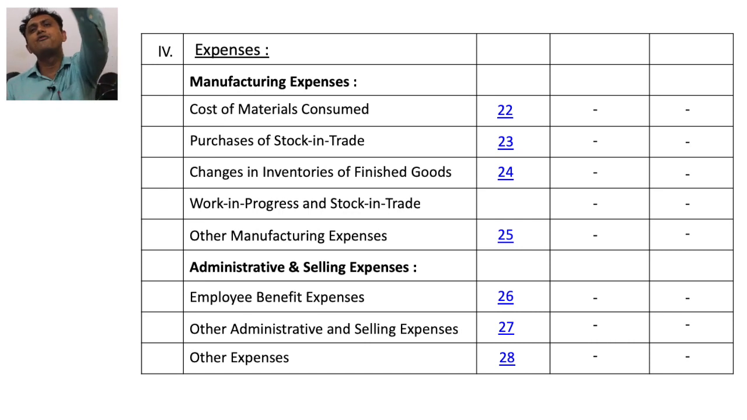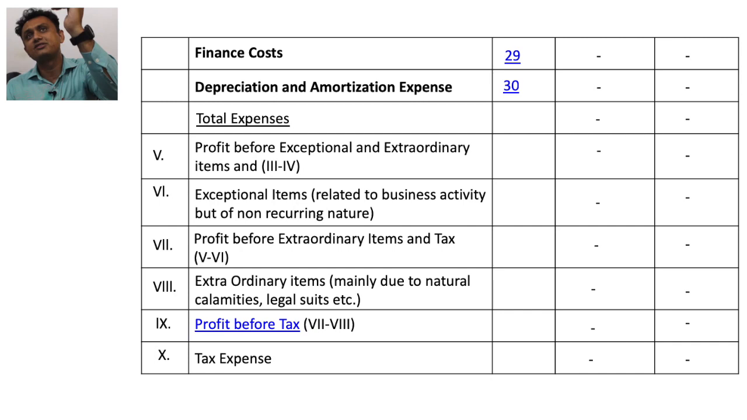So first of all manufacturing expenses, then administrative expenses, then finance cost. What is finance cost? In finance cost we consider all types of interest which the company has to pay. Then we consider depreciation, and the last one we consider other expense. In other expense we consider specifically preliminary expense.